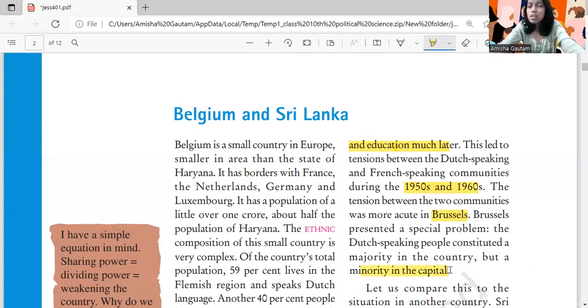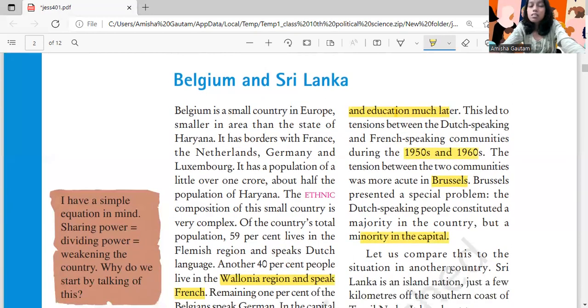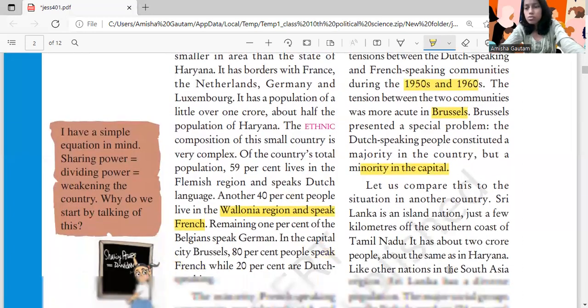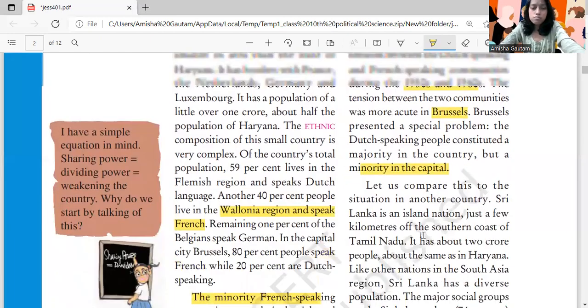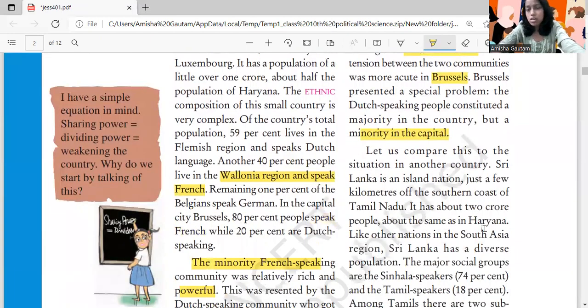So this concept of majority and minority, I think, is very clear to you. And only 1% are German speaking people, so you do not have to worry about them.